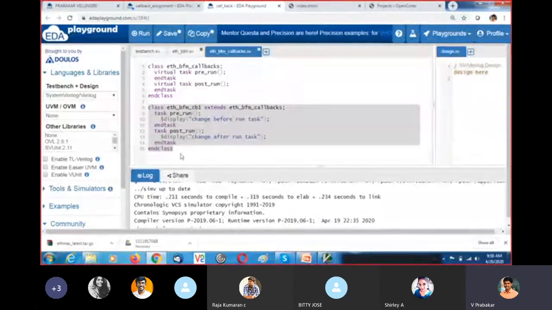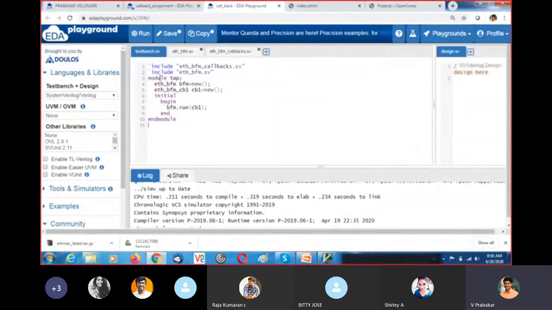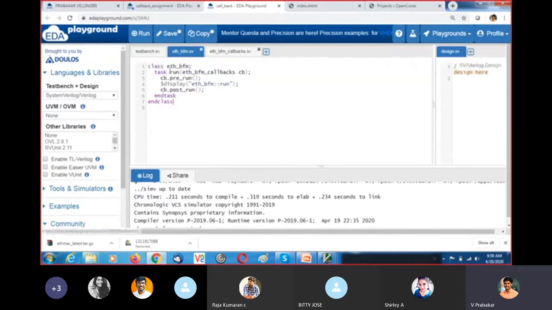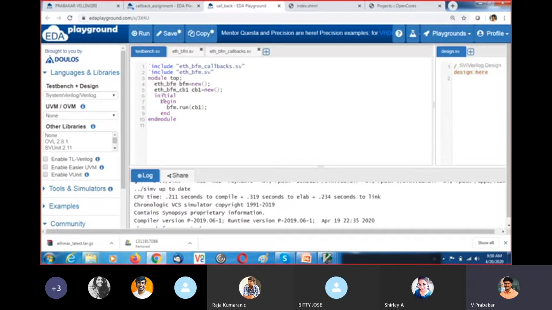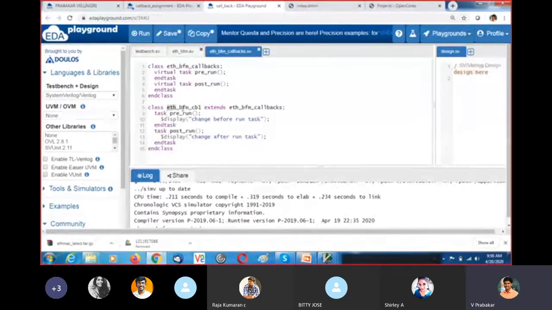Here in the top module, I include both the files, and in module top, I instantiate this BFM class. I create an object for this, with the name BFM, and I am instantiating the callback class, BFM CB1.